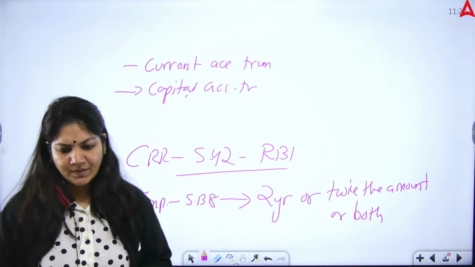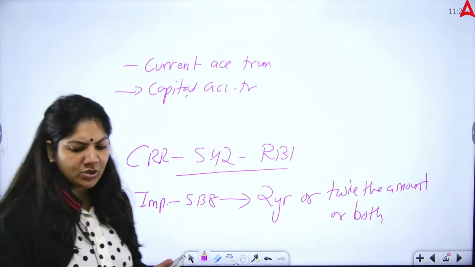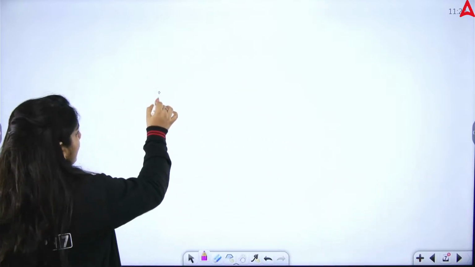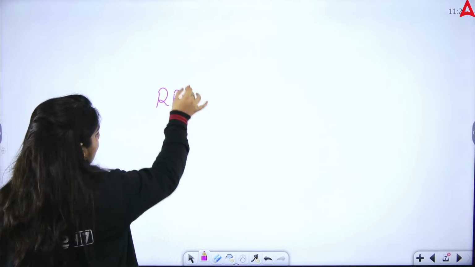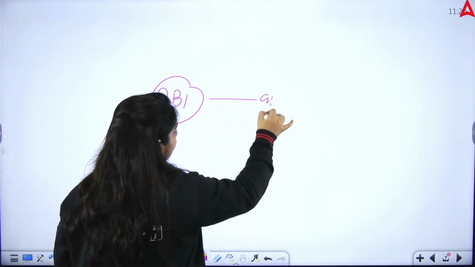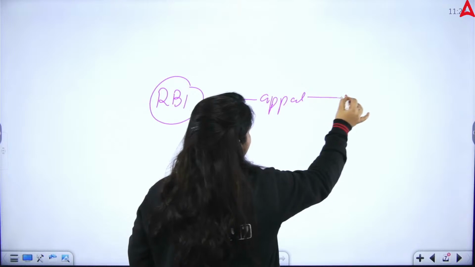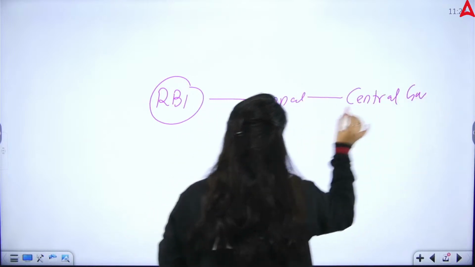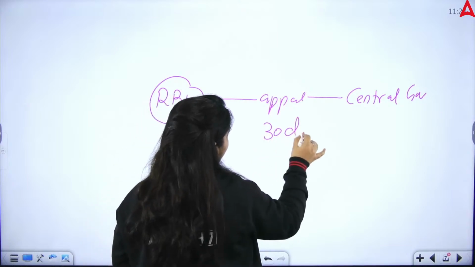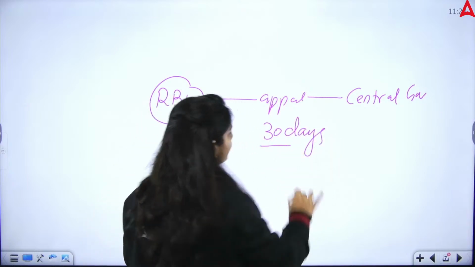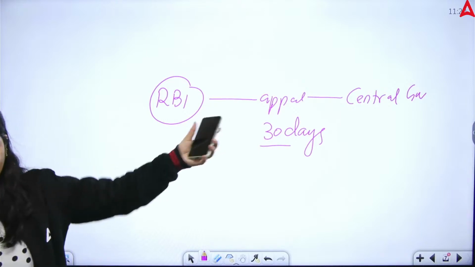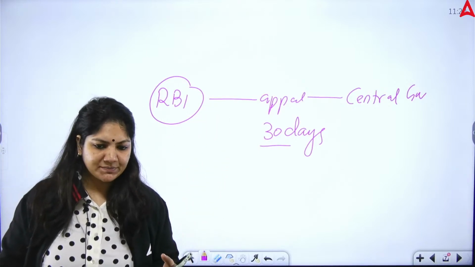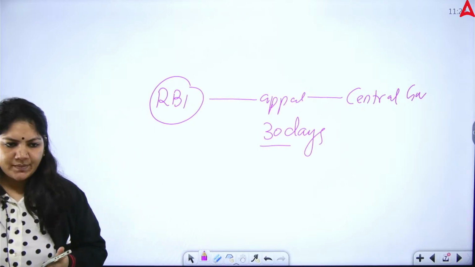Appeal against removal. Sir, this is a very simple question. Against any decision of the RBI, if we want to appeal, we have the central government, within 30 days, in which we can file the case. Central government is there. Is that okay?